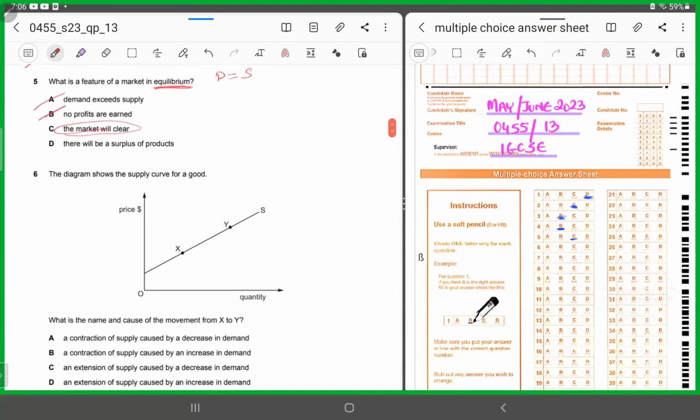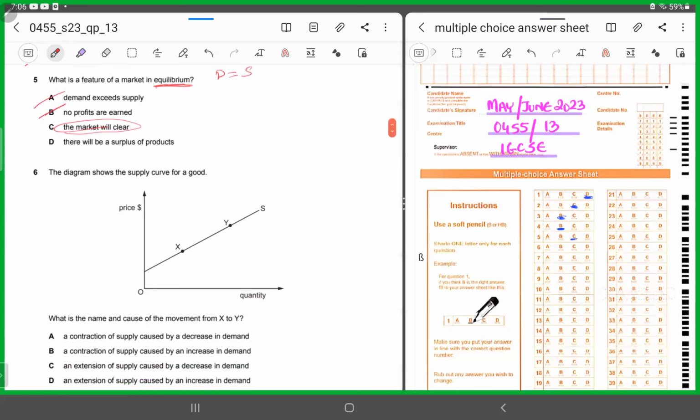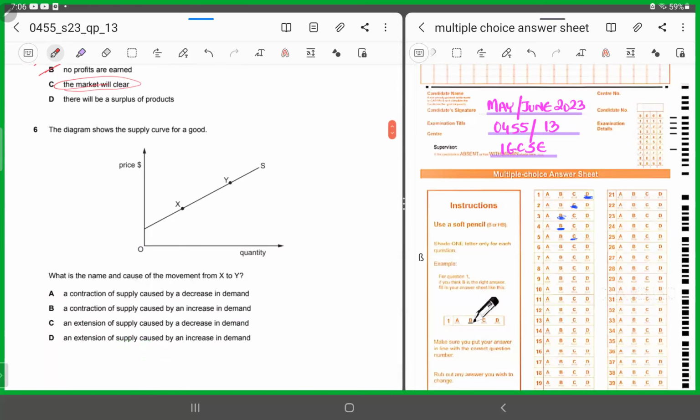Number 6, the diagram shows the supply for a good. The vertical axis shows the price. The horizontal axis shows the quantity. What is the name and cause of the movement from X to Y? Now, what is happening? It's a single supply curve and there is a movement along the supply curve, right? Initially you were at a point X and now you are moving towards Y.